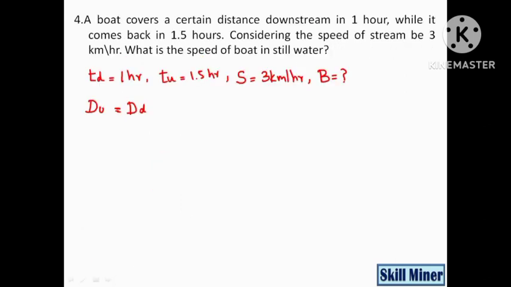See, in this question the distance traveled during upstream and downstream will be equal, because the boat covers a certain distance in 1 hour downstream, and the same distance it reverses back upstream in 1.5 hours. So the distance of upstream and downstream will be equal. So distance can be elaborated as speed into time.